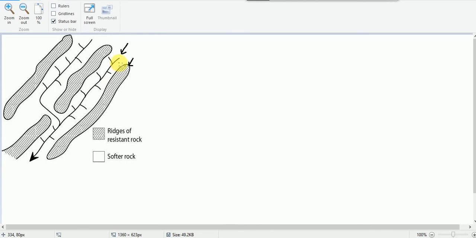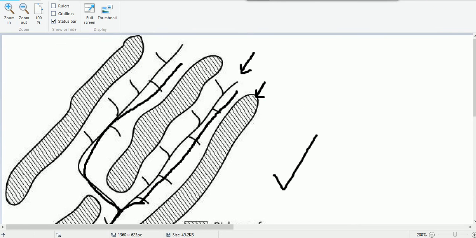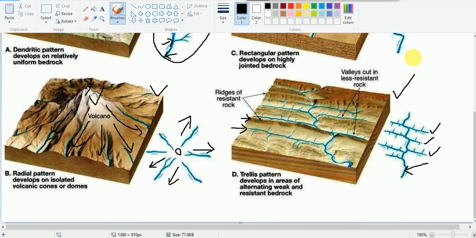Okay, see here, the river is flowing over the soft rock, and from here also it is flowing, and it is joining here. Where there is no hard rock, then the river cuts, and such type of pattern is known as trellis pattern. Okay, where the tributaries join the main river at right angle.